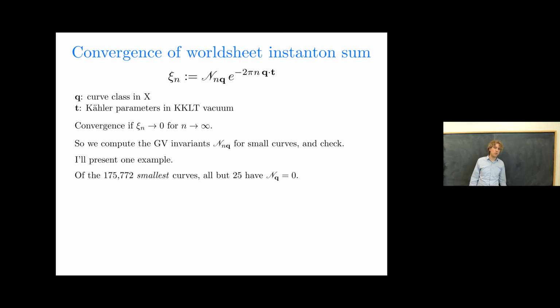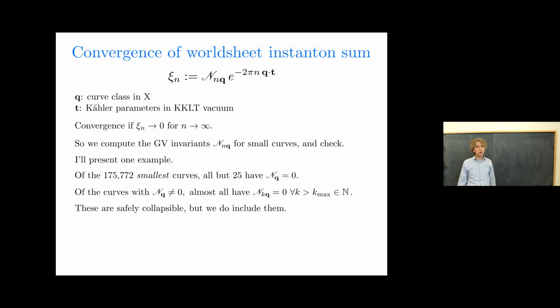Of the 175,772 smallest curves, almost all have 0 GV invariant, so they don't contribute anything. 25 have non-zero GV invariant. But then we cast a wider net, we looked bigger, and we found lots more curves that had non-vanishing GV invariant.